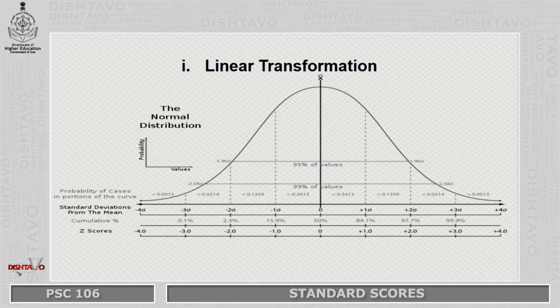Linear transformations are utilized especially when your raw scores derived from a test are normally distributed, just like the bell shaped curve, so that you can correspond them with the Z-score easily, just like I have showed you. In this way, the magnitude of difference between your raw scores, let us say there is a digit over here and a digit over here, and this is the distance between your raw scores. When you transform these raw scores to the Z score, the magnitude of difference, that is the distance between the two numericals, will remain the same.